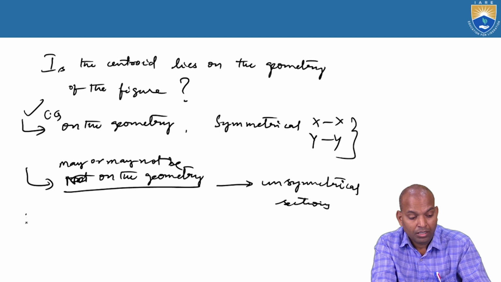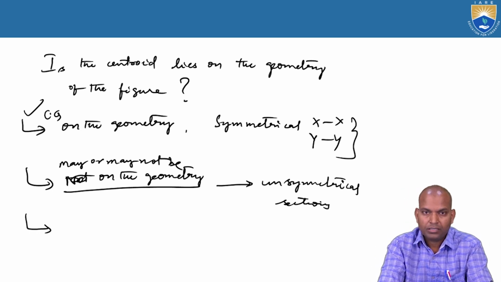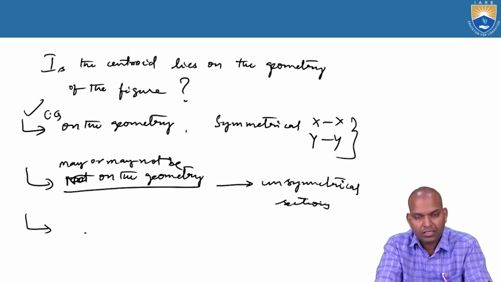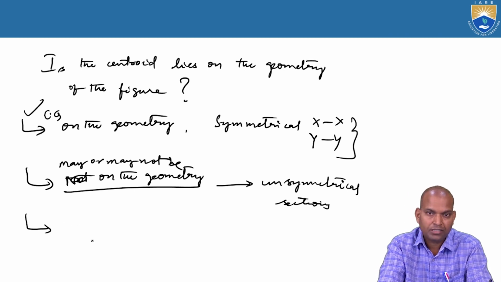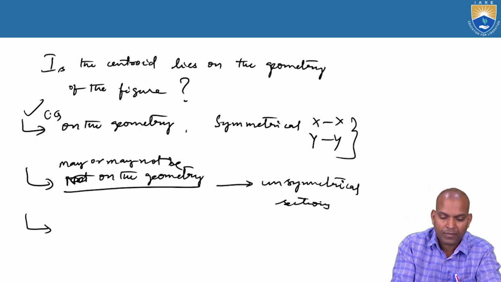The centroid lies on the line of symmetry for symmetrical sections. At least one line of symmetry should be there. If it is symmetrical about axis XX, the centroid lies on this axis. If it is symmetrical about axis YY, the vertical axis, the centroid lies on this axis. The location of the centroid will be on this axis of symmetry.